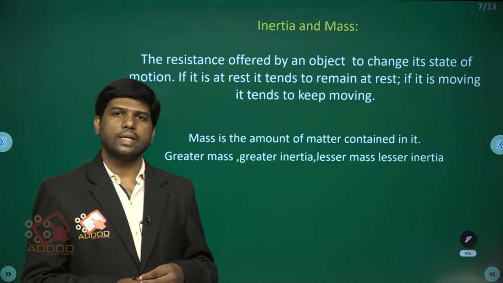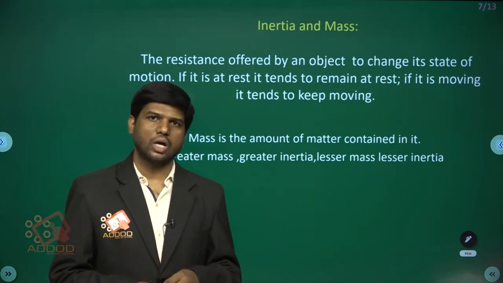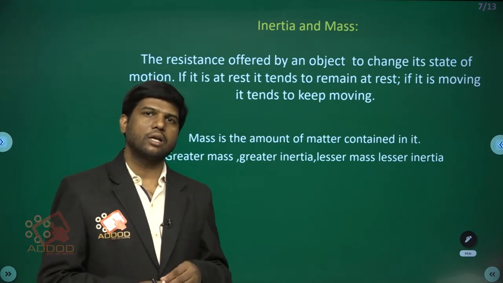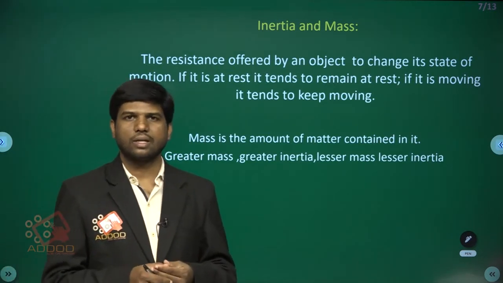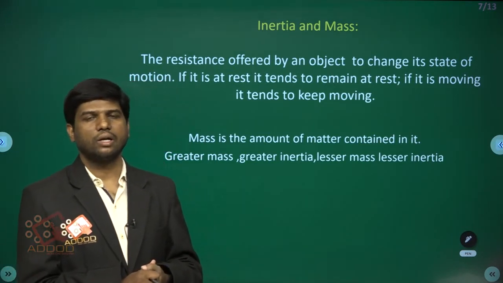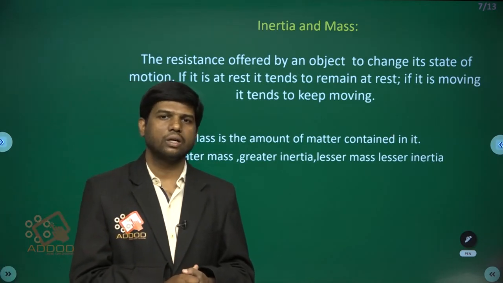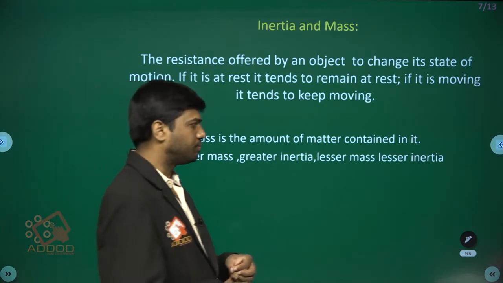Such a tendency of a matter object is called inertia. It depends on its mass. If it has greater mass, it has greater inertia. If it has lesser mass, lesser inertia. In such a way, we can define inertia. So, Newton's first law gives inertia. The next one is the second law.